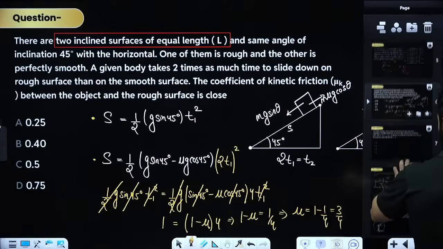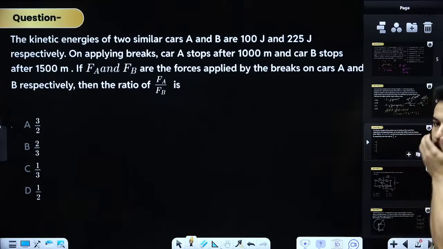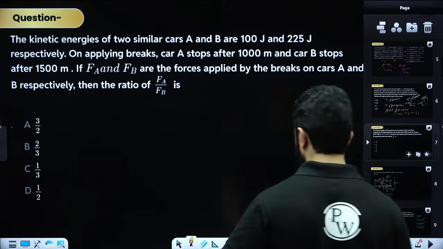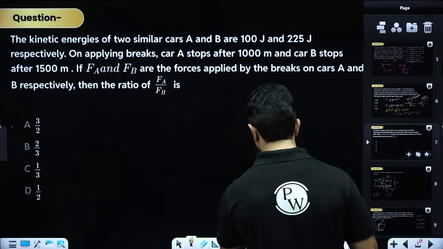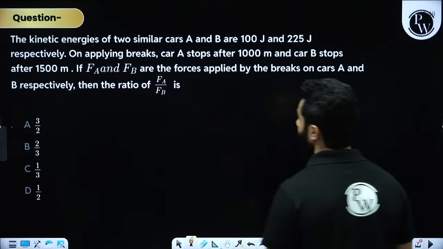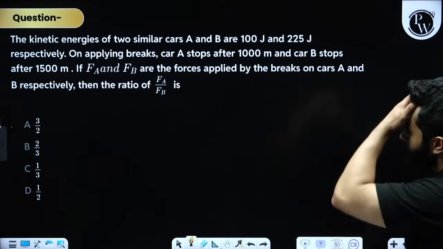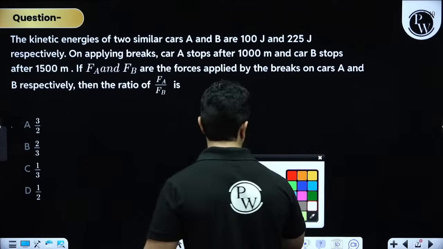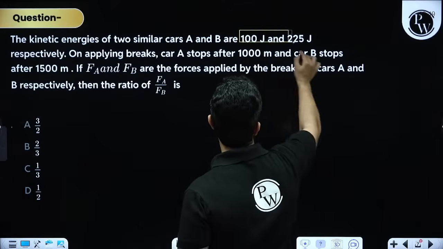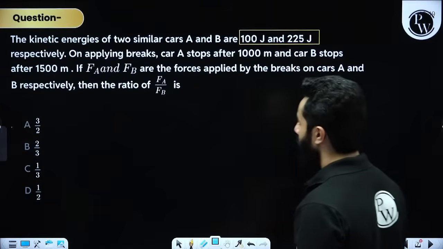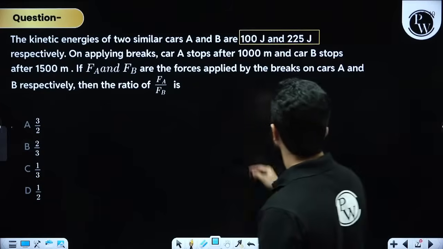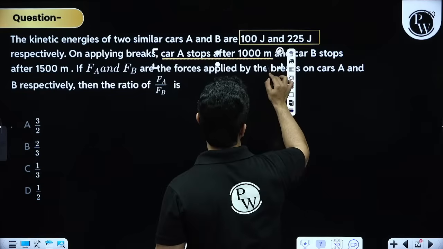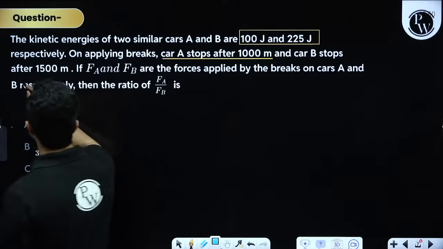Chalo, let's move to the next question. Done and dusted. Very good. Now in the next question we have the kinetic energies of two similar cars A and B, which are 100 joules and 225 joules. On applying brakes, car A stops after 1000 meters and car B stops after 1500 meters.